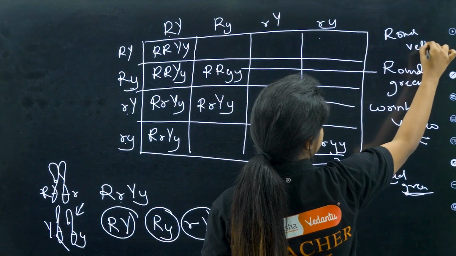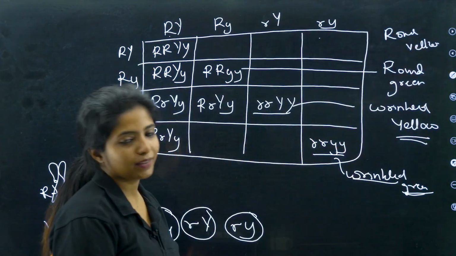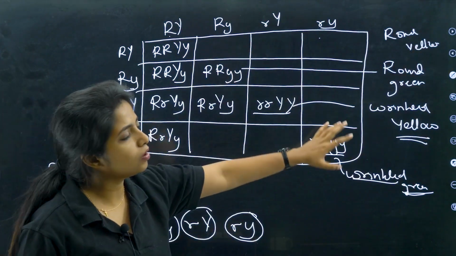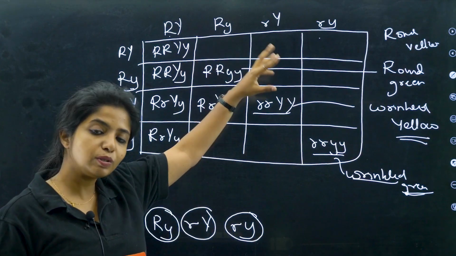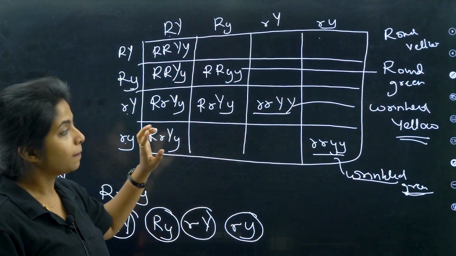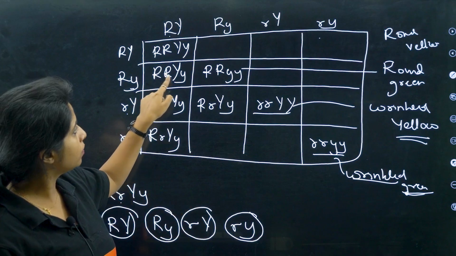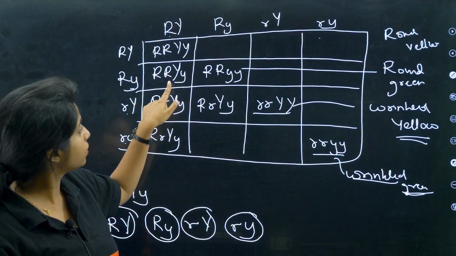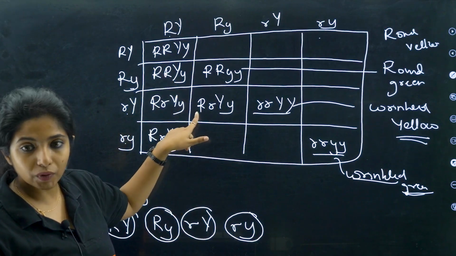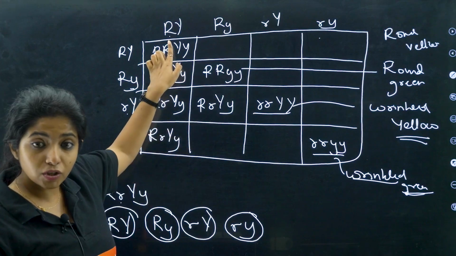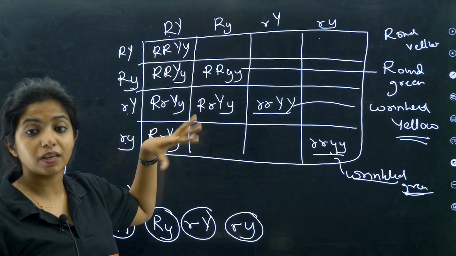Round and yellow you started with, but now you are getting round and green as well. So if you take the whole ratio, my dear children, there will be so many of them being produced. Please understand, this is also round and yellow. A genotype like this is also round and yellow, because there is no one, and here also it is round and yellow. And this is also round and yellow. So you have so many genotypes saying round and yellow.